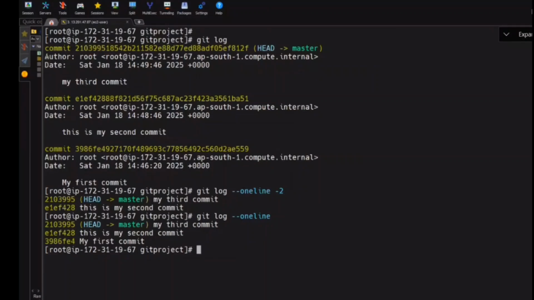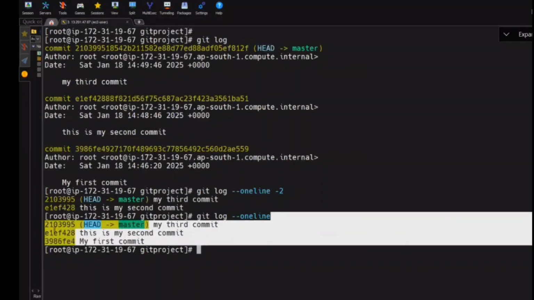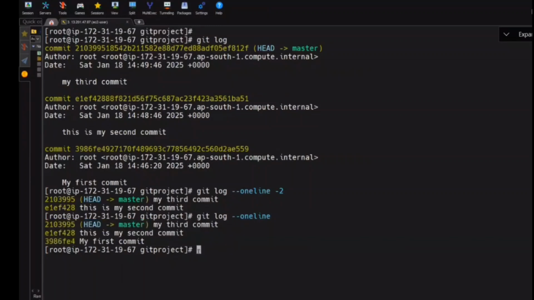Do you see this here? It is not showing author, date, everything. It is showing only the commit ID, which is where my HEAD points, and then my 3 commits and the commit messages. In real time, by seeing this, I can easily understand which developer, which user, how many commits he has done, and what exactly he has modified. Everyone remember this carefully: in real time, the commit message is very important. By seeing the commit message only, I can identify what happened in that particular commit. In real time, don't write messages like second commit, third commit, first commit. You can say modified integer value, or whatever you have modified, you need to mention in the commit message.